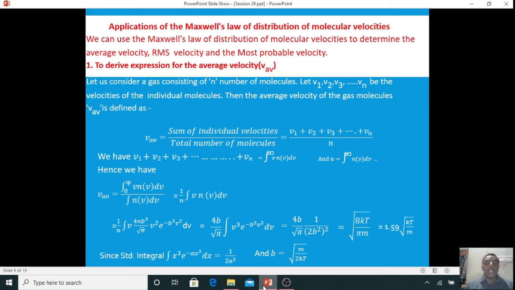So if I calculate that, it becomes root of 8 kT by pi m. Therefore, root 8 over pi is 1.59 into root of kT by m. So this is the average velocity of gas molecules: 1.59 into square root of kT by m.